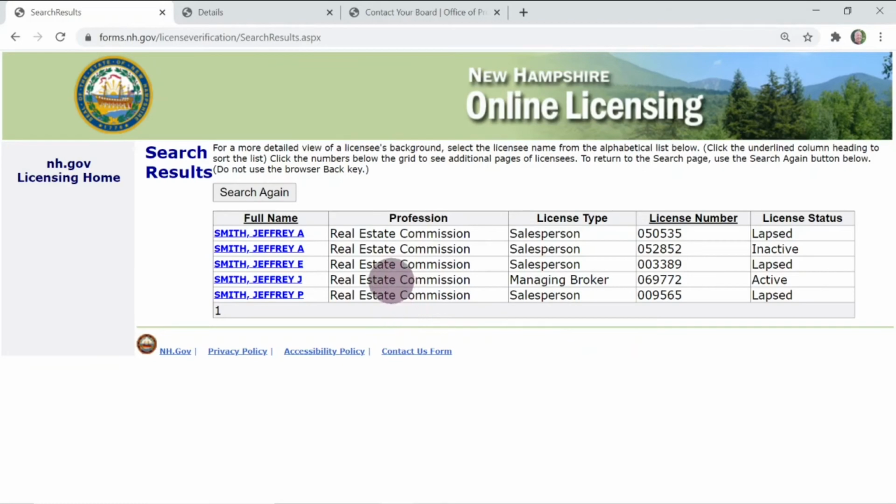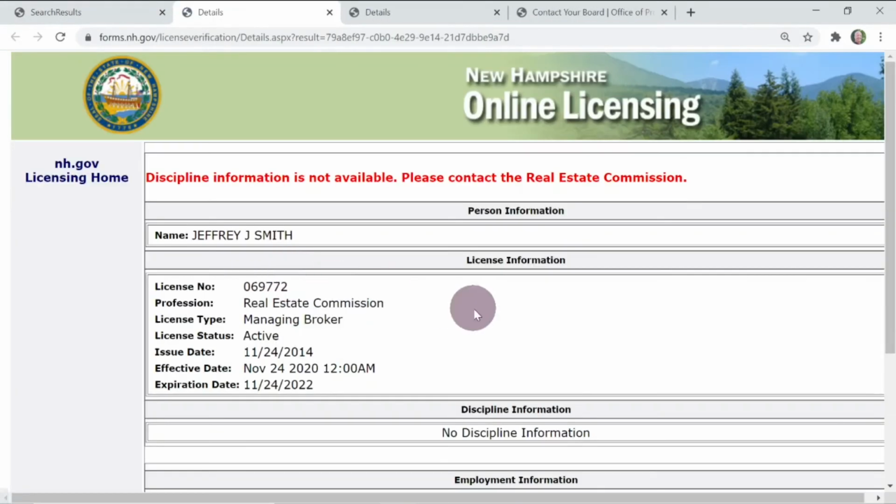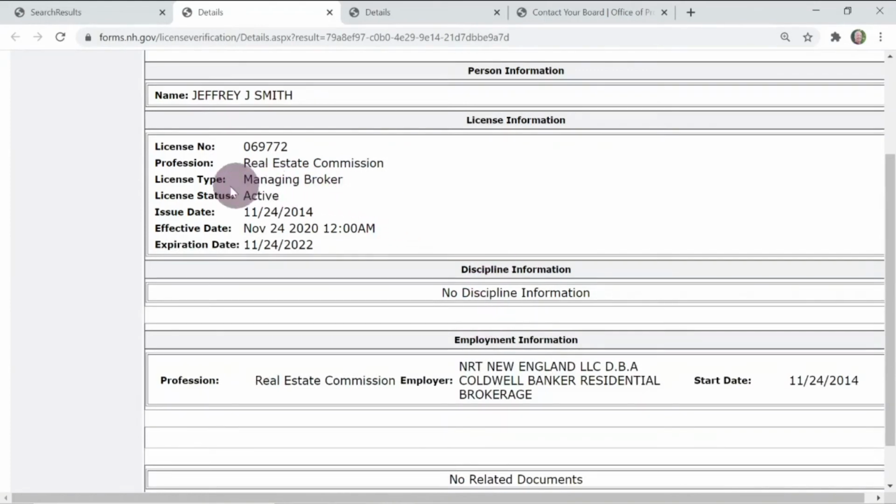So let's see, is this the Jeff Smith that I'm looking for? Well, again, we can click on the name, and then we can come down here. We can find out when their license expires and when it started and who they're working with. So if you're working with someone named Jeff Smith that is not with Coldwell Banker as of this date, then there might be an issue, and you'd want to call the Real Estate Commission and check on that.